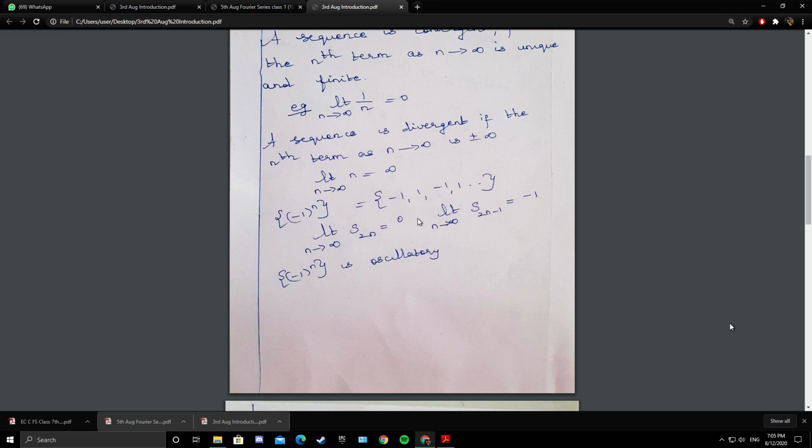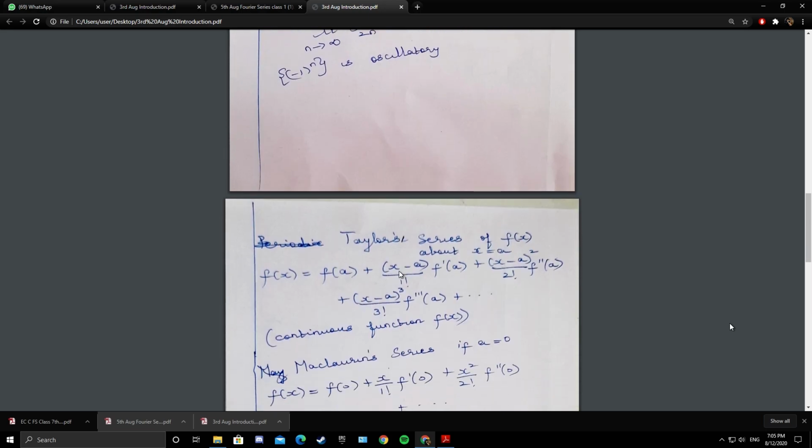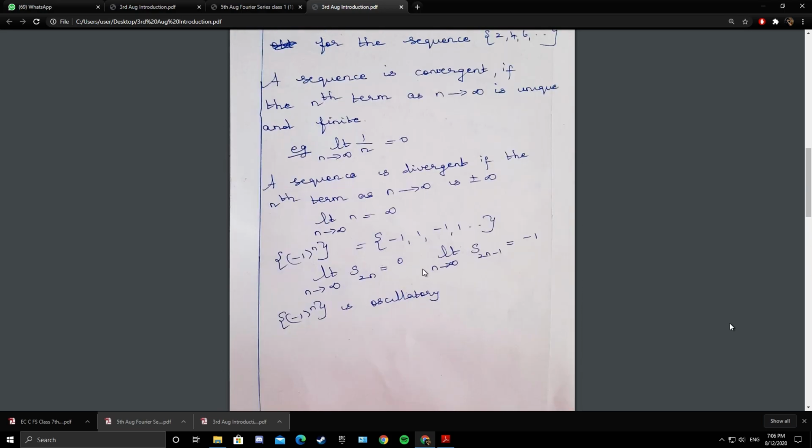So it has two limits. If you take the sum of an even number of terms, say for example minus 1 plus 1, 0. Sum of the first 4 terms, 0. But if you take the first term, minus 1. Sum of the first 3 terms, minus 1. So since the sequence oscillates between two finite limits, we say that the sequence is oscillatory. So accordingly, we have three types of nature of the series: convergent series, divergent series, and oscillatory series.